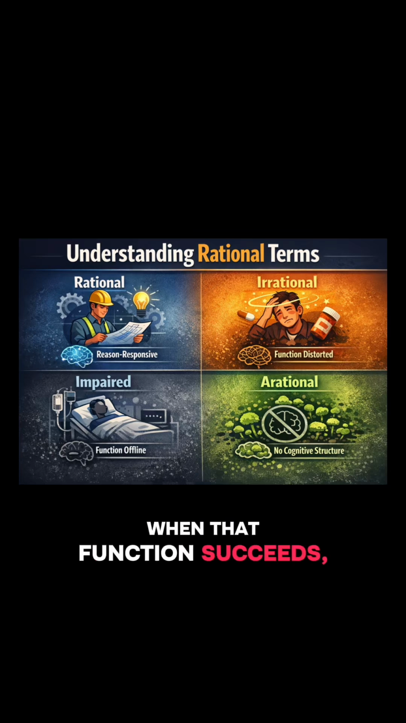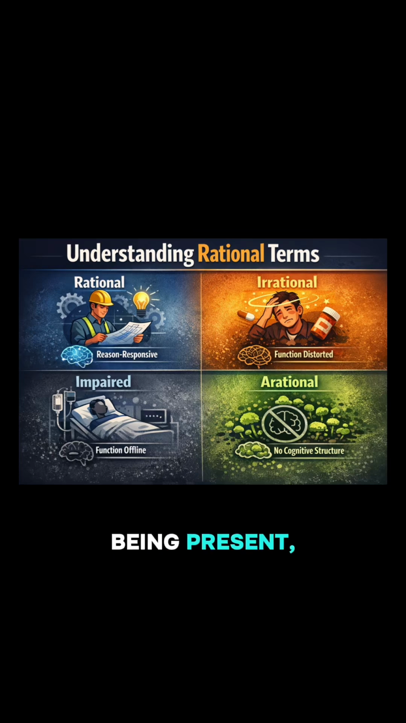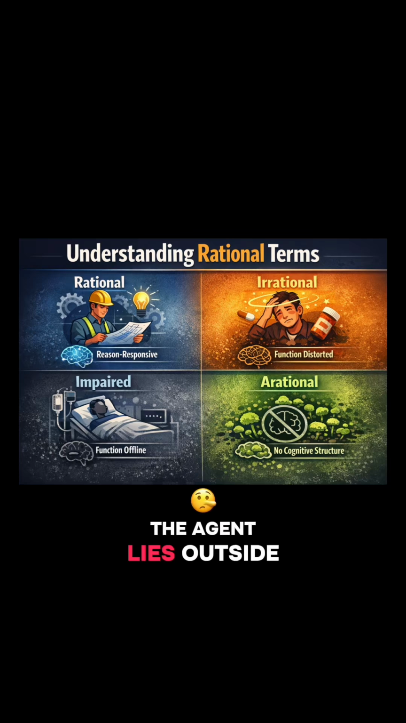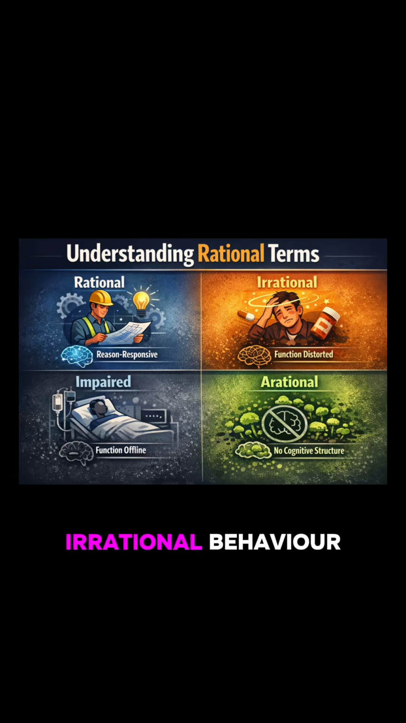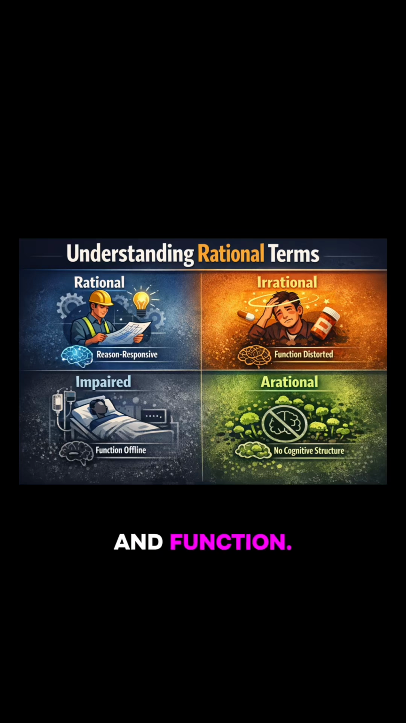When that function succeeds, we call the agent rational. When it misfires despite the enabling conditions being present, we call the agent irrational. And when the architecture is absent altogether, the agent lies outside the domain of rational evaluation. This framework allows us to define rational and irrational behavior with precision by grounding both in the relationship between structure and function.